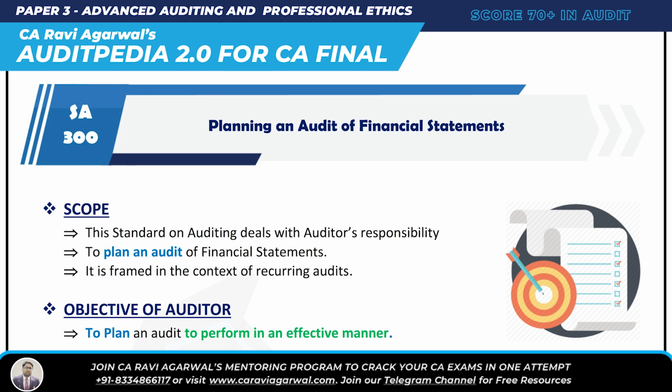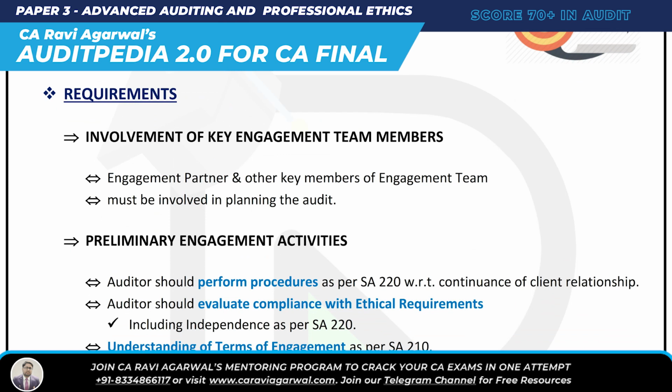There are 3 requirements of SA 300. What are those? Number 1, involvement of key engagement team members. Number 2, preliminary engagement activity: before you plan, do some preliminary engagement activity. And third, which is obvious, planning activities. What are those? Involve your key engagement team members.